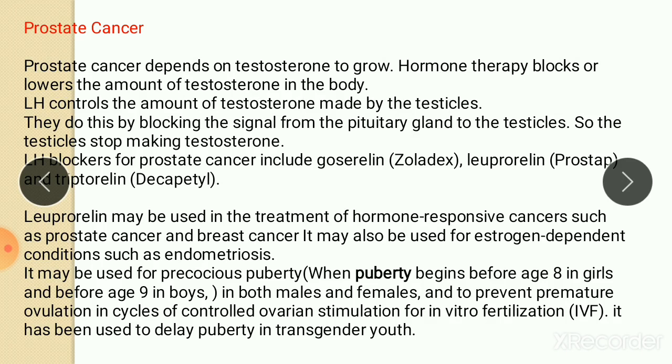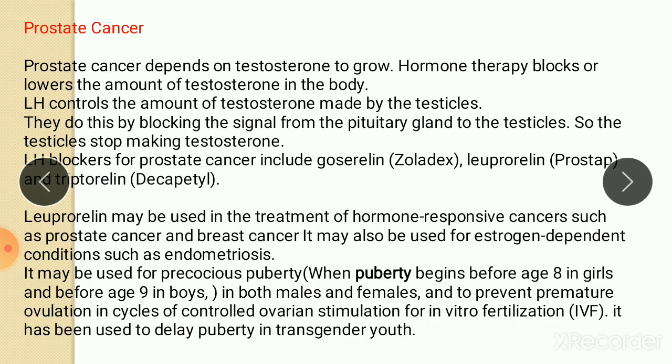So these are all the drugs used for breast cancer. Now the second cancer is prostate cancer. Prostate cancer depends on testosterone to grow. Hormone therapy blocks or lowers the amount of testosterone in the body. Luteinizing hormone controls the amount of testosterone made by the testicles. They do this by blocking the signal from the pituitary gland to the testicles, so the testicles stop making testosterone.